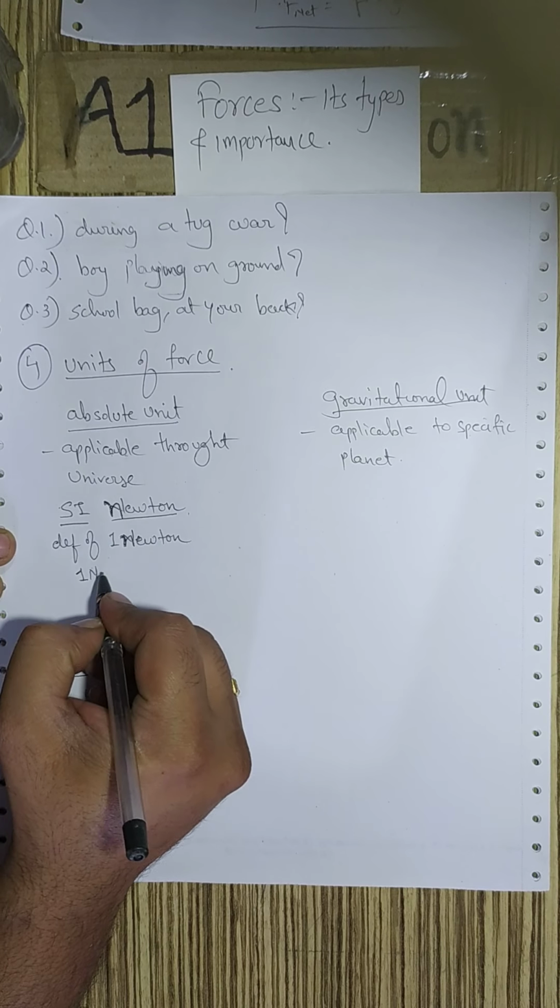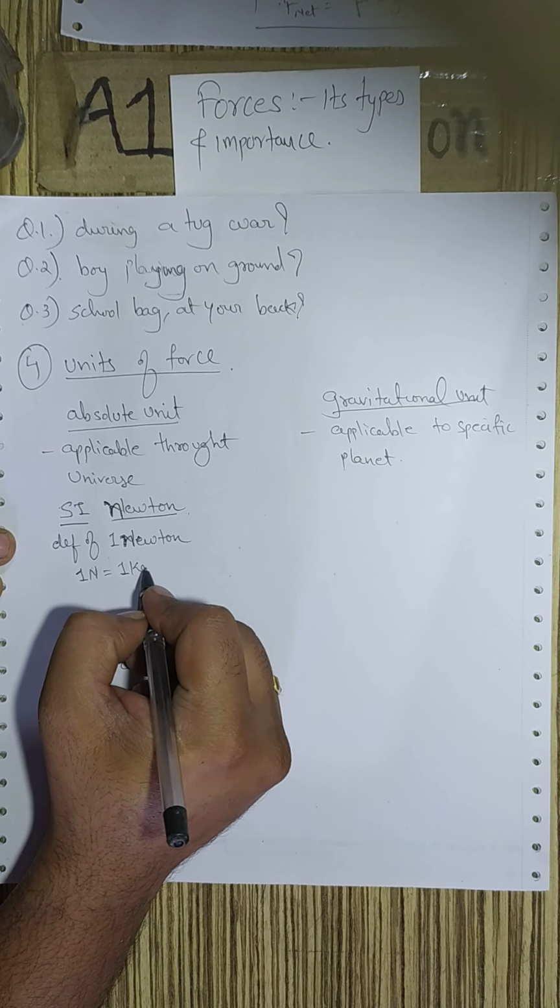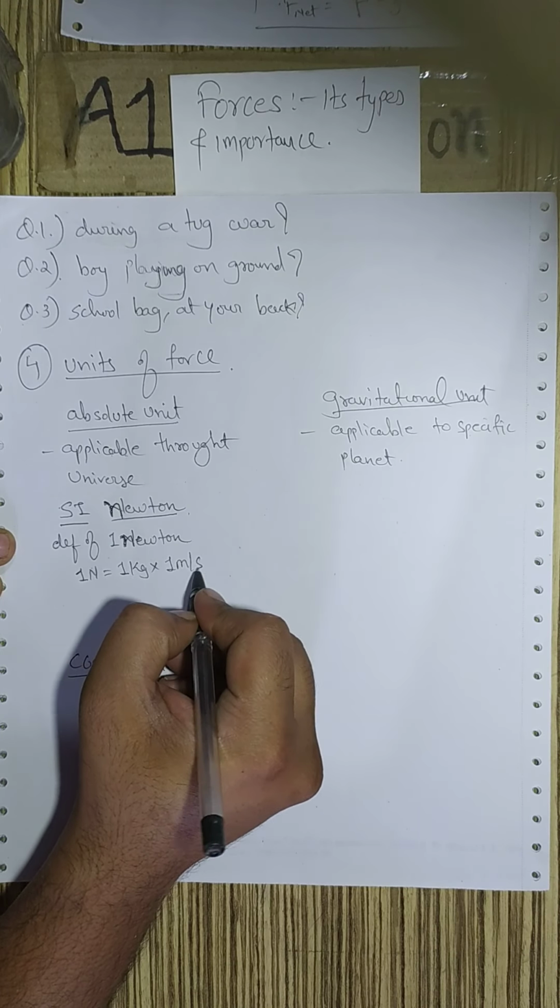So 1 newton is equal to 1 kg times 1 meter per second square.